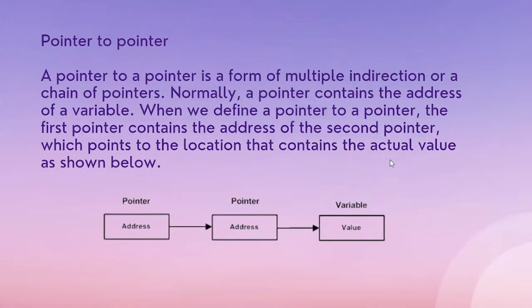Next is pointer to pointer. It is a very important topic in data structures. A pointer to pointer is a form of multiple indirection, or a chain of pointers. It is very important: normally, a pointer contains the address of a variable. When we define a pointer to a pointer, the first pointer contains the address of the second pointer, which points to the location that contains the actual value, as shown below. We'll now understand this with a few examples.